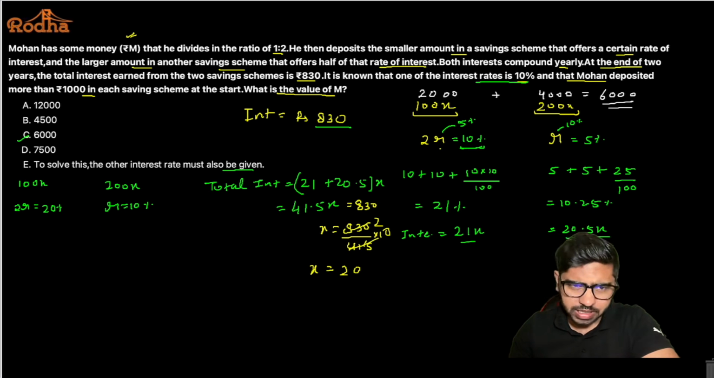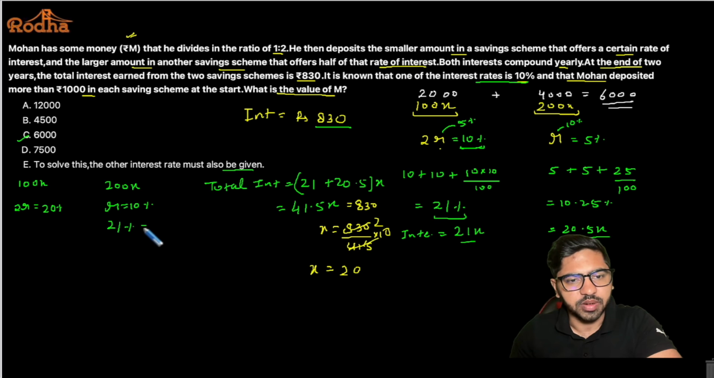If it was only 1 year, then I would have directly done 10% of 2x, right? But because this is a successive change, it's for 2 years. So I'll say 10% equivalent change is 21%. We have already seen that, right? So I'll be getting 21% interest from here. Now what is 21% of 200x? So 21% of 200x is basically, I would say, 42x, right? That is the interest earned from this scheme.